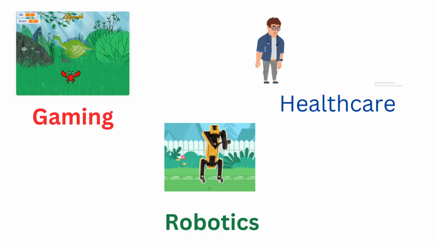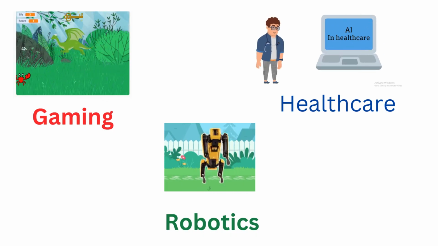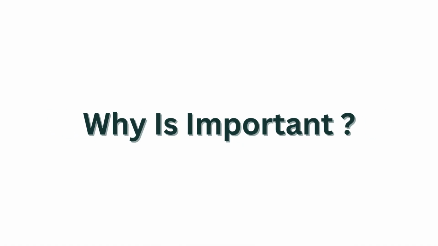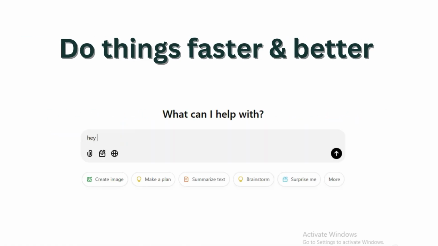AI is widely used in robotics, gaming, and healthcare. For example, AI powers virtual assistants like Alexa, Siri, or Google Assistant. So why is AI important? AI helps us do things faster, better, and sometimes safer. It's like having a super smart helper that can solve tough problems humans can't easily handle.